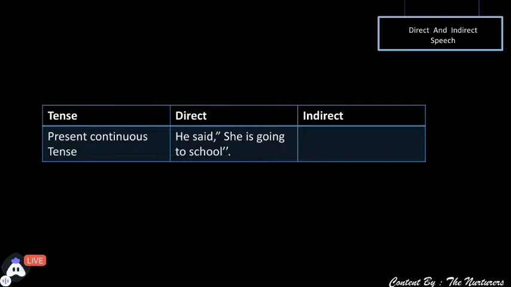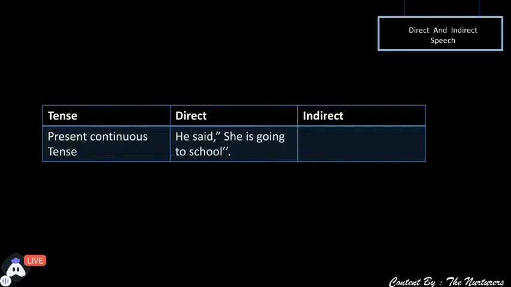Now, coming back to direct and indirect, since we have guessed the verb and the tense, is and am change to was, and are changes to were. So how will you convert the sentence? We will write, he said, remove the comma and inverted commas and add that.